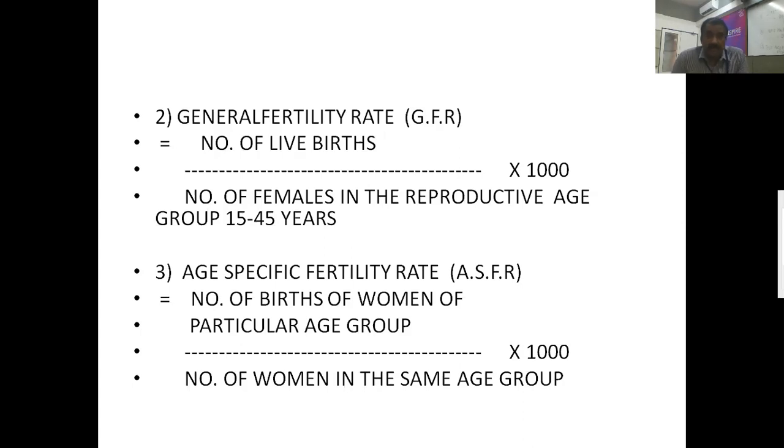Number of births of women of a particular age group divided by number of women in the same age group, into 1000. We are going to get the age-specific birth rate. According to the specific ages, we can find out, for example, 10 to 20, 20 to 40, 20 to 30, 40 to 60, 40 to 50 also. It depends upon the particular age group that we are going to consider.